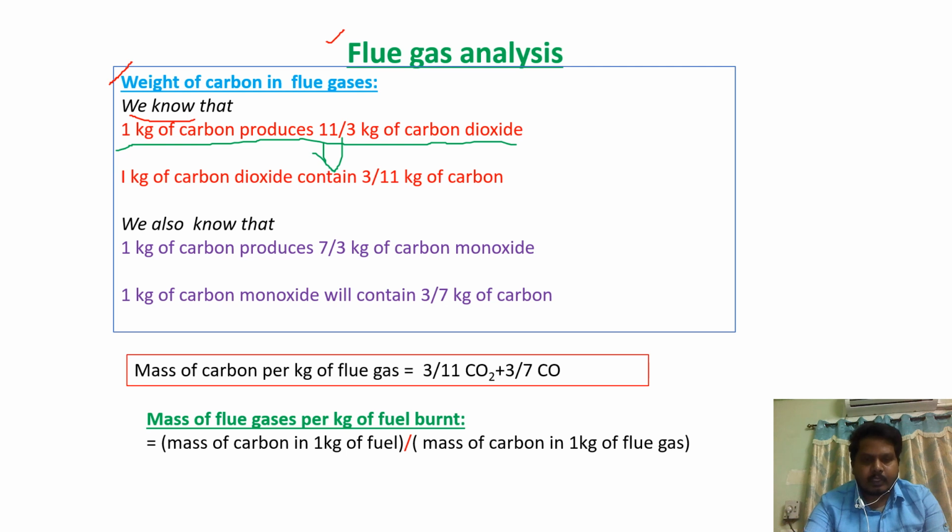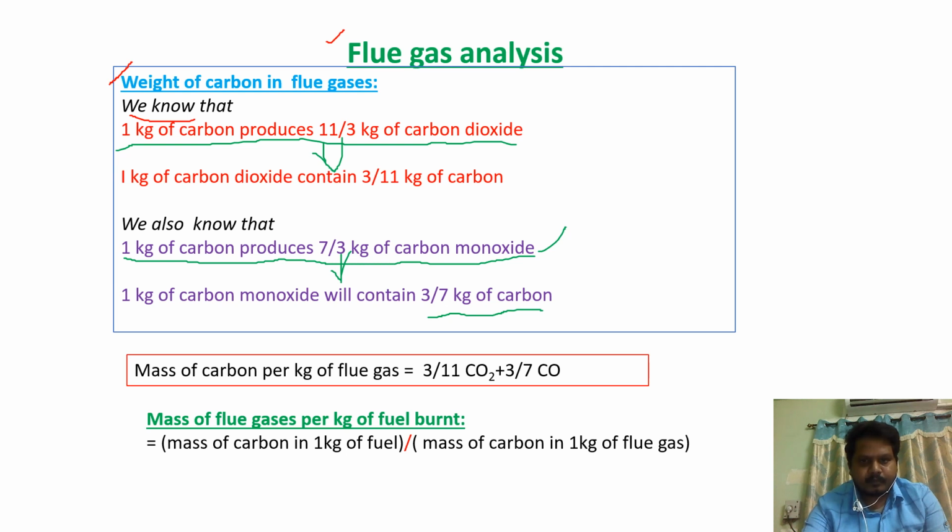We also know that 1 kg of carbon produces 7/3 kg of carbon monoxide. This point also we already discussed in the last class. This line we can convert as 1 kg of carbon monoxide will contain 3/7 kg of carbon.